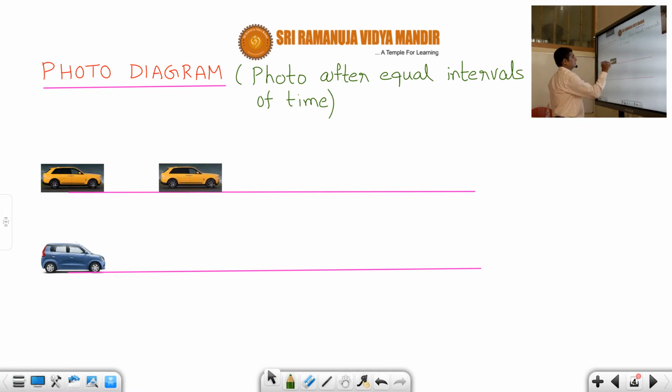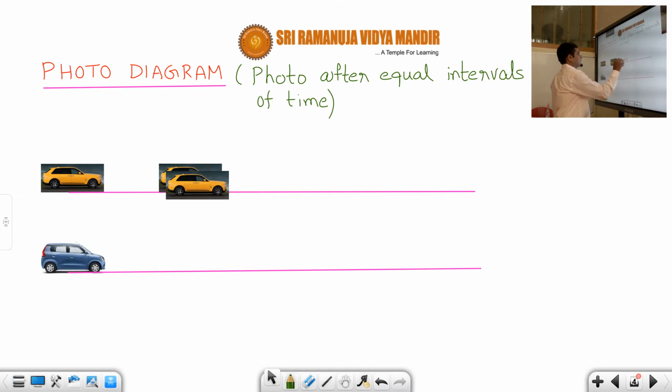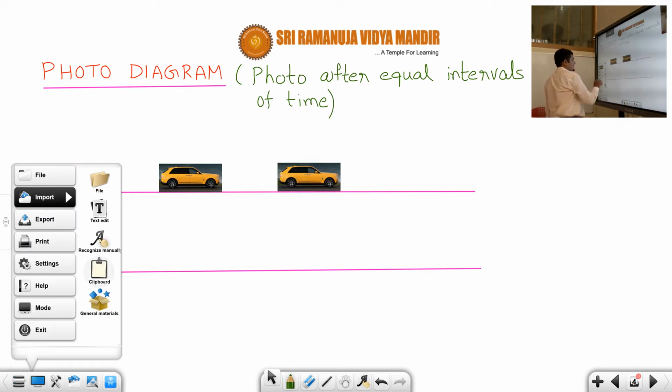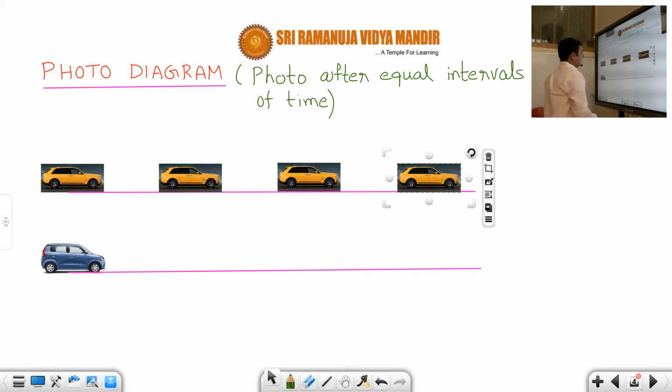After 1 second it is here, after another 1 second it is here, after another 1 second it is here, and after another 1 second it is here.